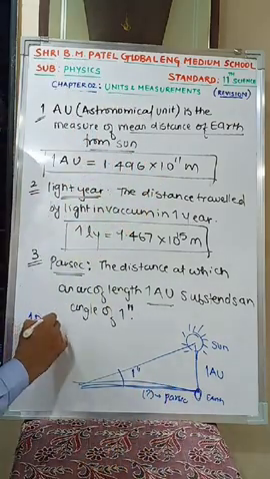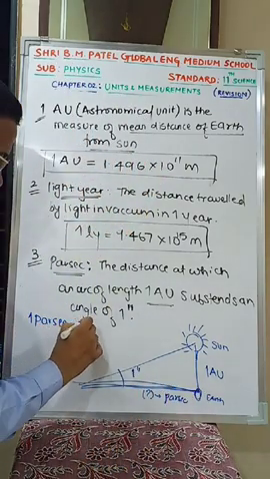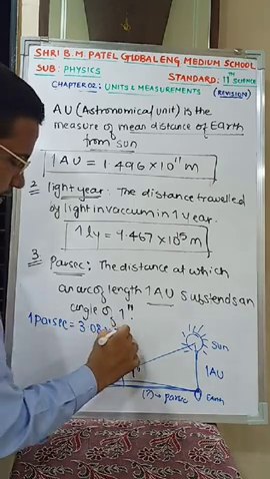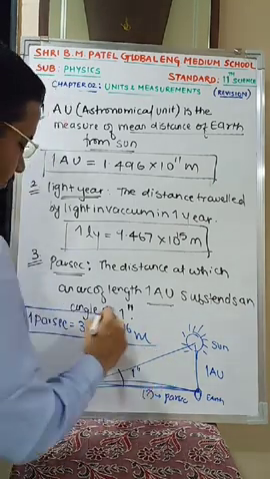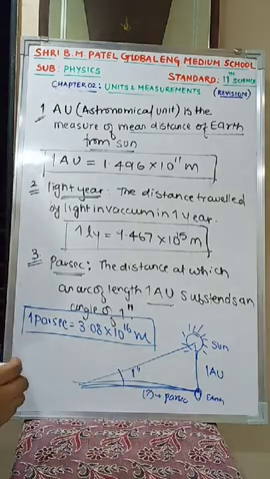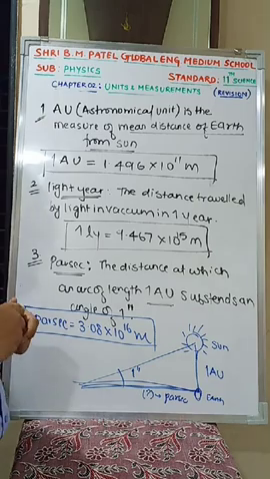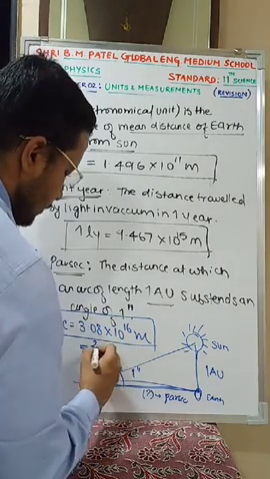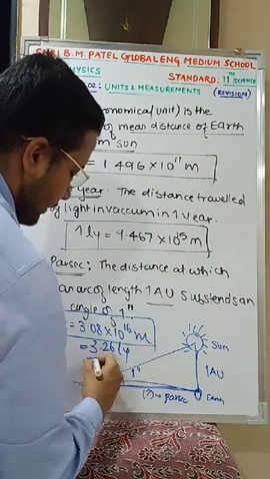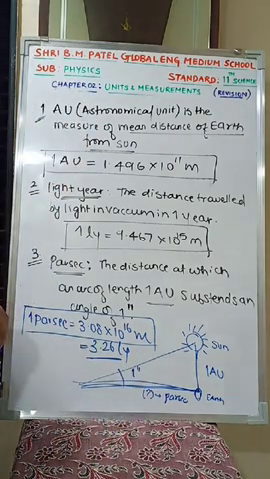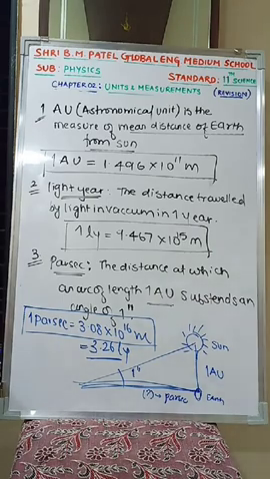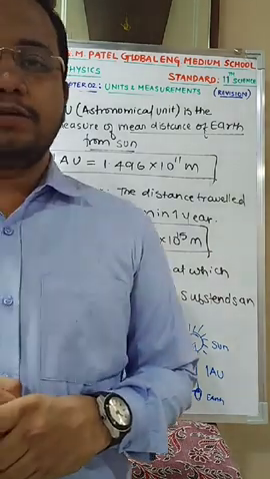Remember, 1 parsec is equal to 3.08 into 10 power 16 meters. That is the value of 1 parsec. It is also equal to 3.26 light years. Is this clear? Hope it is clear. Very well. Fine. Thank you. We'll see further topics in the next session.